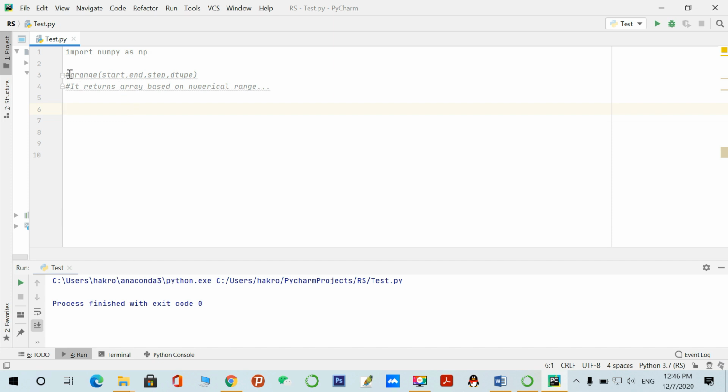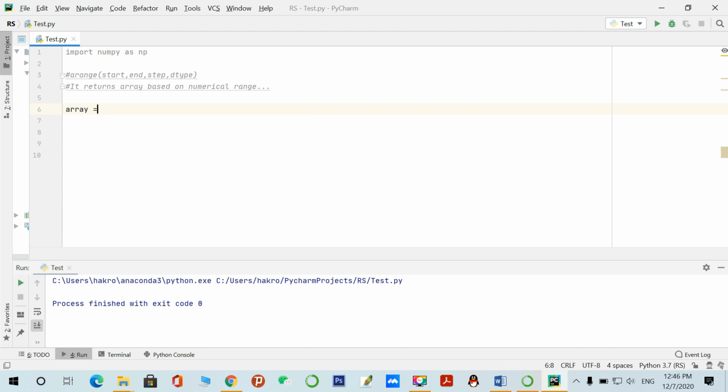So the arange function basically returns a numerical range according to the condition. There are 4 parameters of this method. First is the starting point, second is the ending point, third is the step, and fourth is the data type, which is the type of the numbers we want to create. So let's do an example.